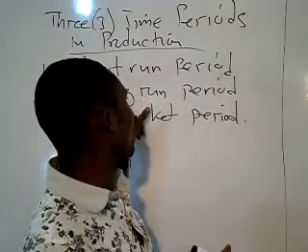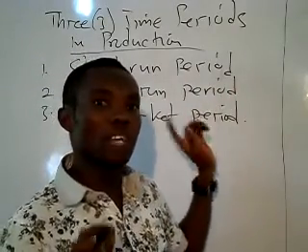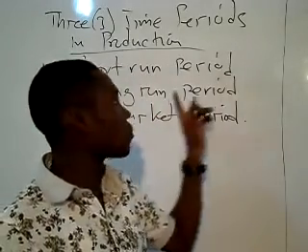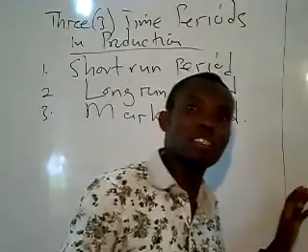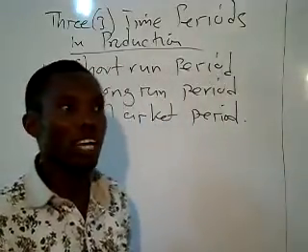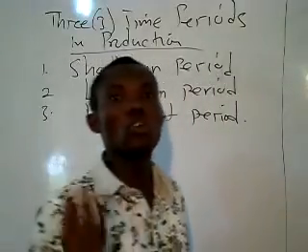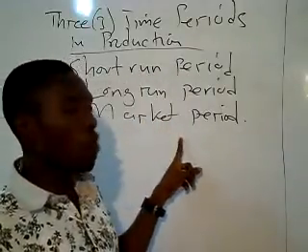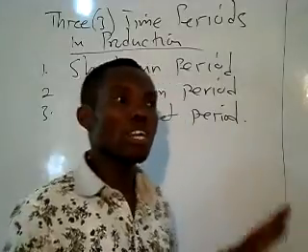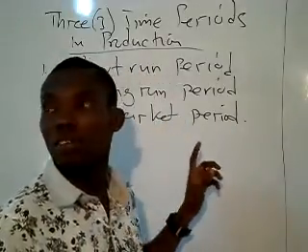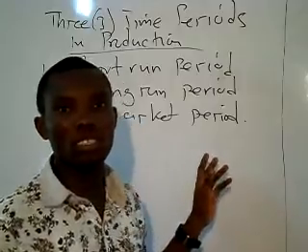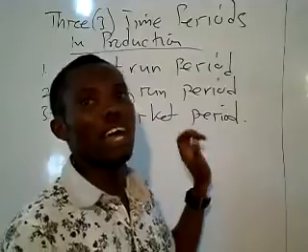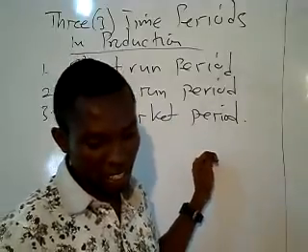And then when we look at long run period in production, it simply means it is a period in production where all the inputs of production are variable. It simply means we can change all resources that are used directly in production of goods and services. And then in the market period, supply of commodities is fixed. We can't change the quantities of goods and services that are presented to the market for sale. It means we can change the input, but we can't change the output. I hope it's clear. Good.